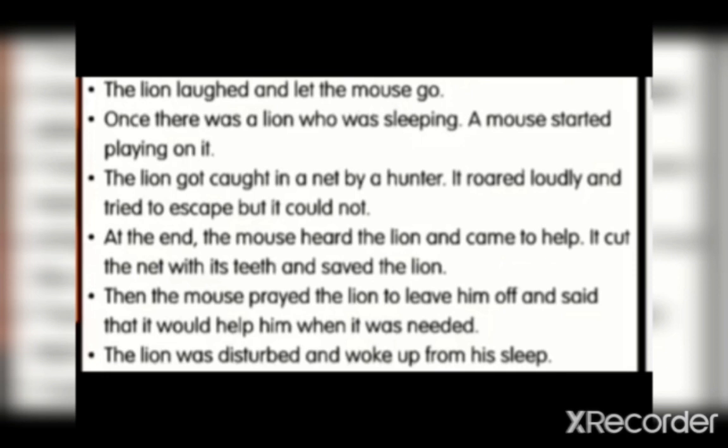It roared loudly and tried to escape, but it could not. At the end, the mouse heard the lion and came to help. It cut the net with his teeth and saved the lion. Then the mouse prayed the lion to leave him off and said that it would help him when it was needed. The lion was disturbed and woke up from his sleep.